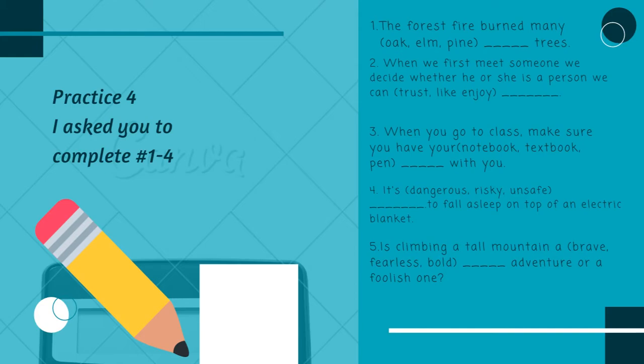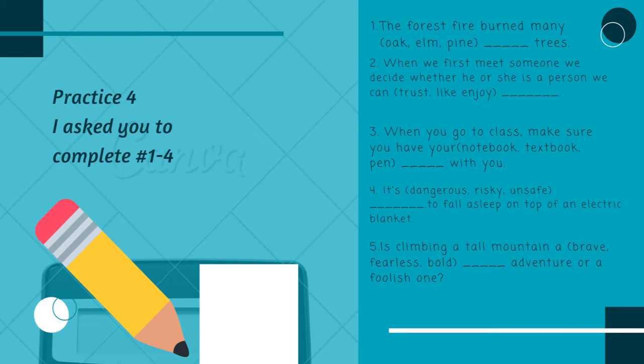Number 2, when we first meet someone, we decide whether he or she is a person we can trust, like, or enjoy. Like. Like has a long I sound and the E is silent, right? So it's a long vowel sound, a consonant, and then a silent E. Number 3, when you go to class, make sure you have your notebook, textbook, or pen with you. Well, you want a word that has a silent E in it, right? So I would choose notebook.